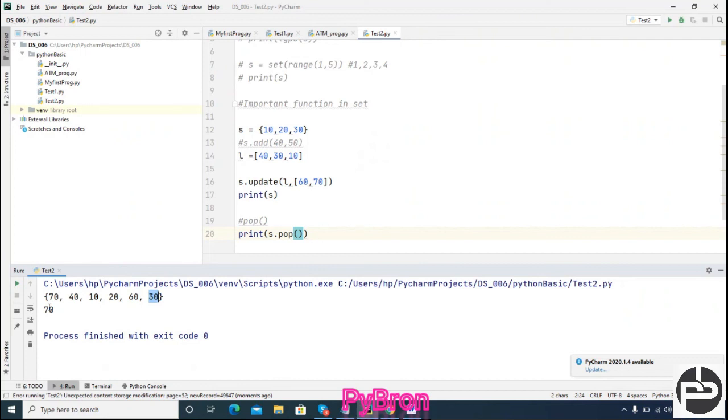Okay. Let's discuss the remove method. What is the remove method?